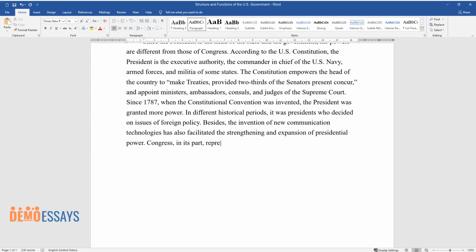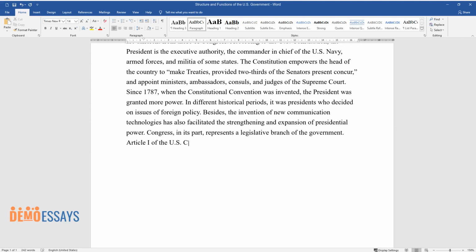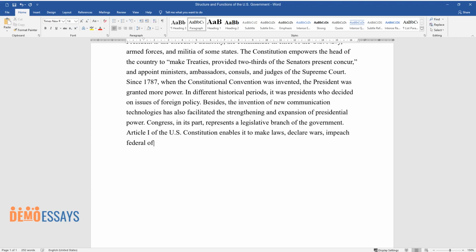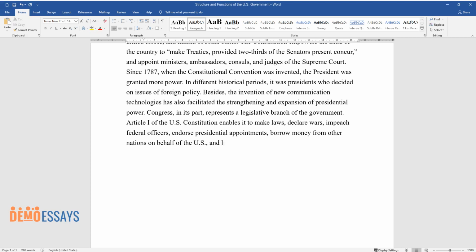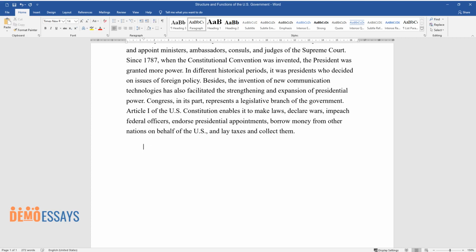Congress, for its part, represents the legislative branch of the government. Article 1 of the U.S. Constitution enables it to make laws, declare wars, impeach federal officers, endorse presidential appointments, borrow money on behalf of the U.S., and lay taxes and collect them.